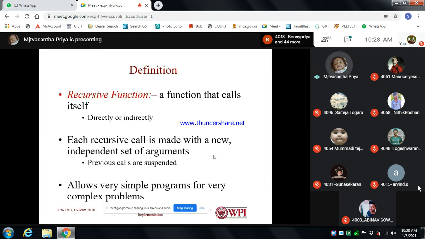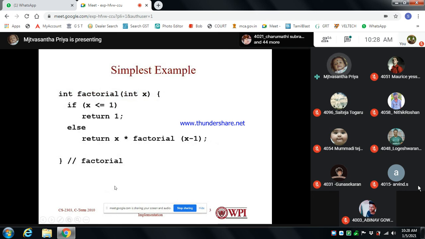After I explain, just read this out. A recursive function is nothing but a function that calls itself directly or indirectly. Each recursive call is made with a new independent set of arguments. So it allows very simple programs for complex problems. Okay, so this is the simplest. I told you that factorial, right? It returns x times factorial of x minus 1. The factorial program is the simplest example.